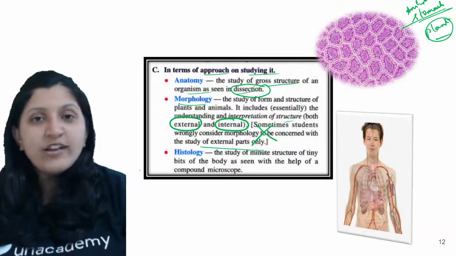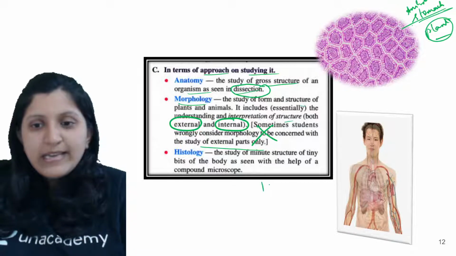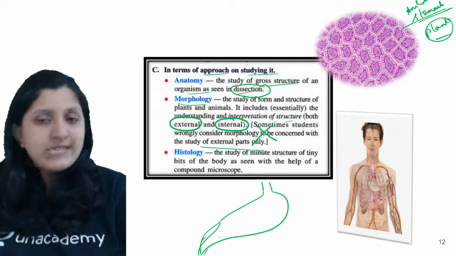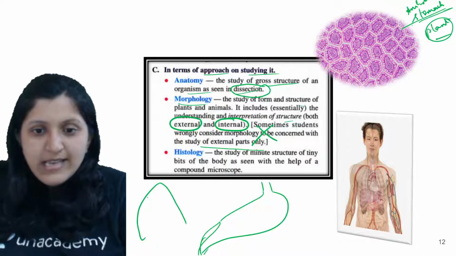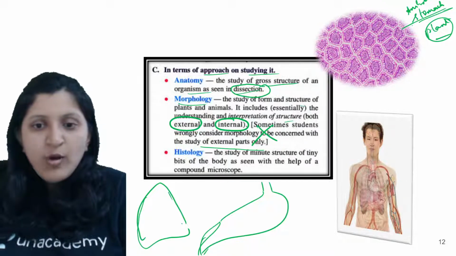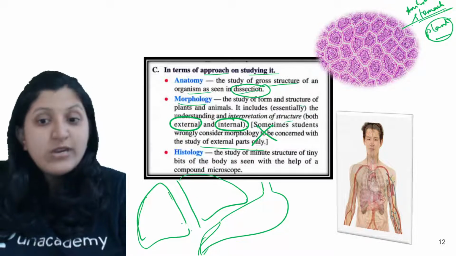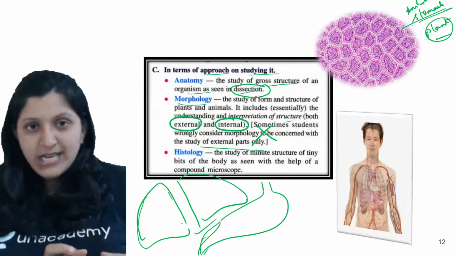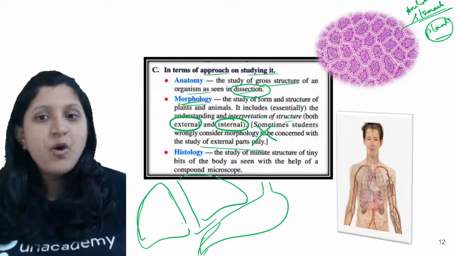For an internal organ, say the stomach, you are just looking at the arrangement, how exactly the stomach is arranged. Then we'll talk about the lung. Let's say there is a lung, so you will be studying the lung over here without any dissection. Dissection is not taken, but only the external study is done even for an internal organ. So that is morphology.